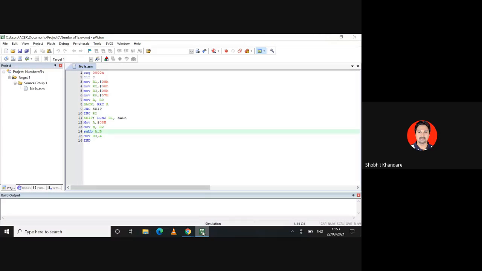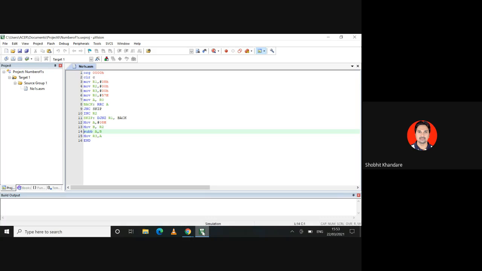Now whatever Siley has done, the same thing we will implement. I think the logic remains the same. If I'm taking 5 numbers, every 2 numbers will be compared, so you can use CJNE. In both cases, whether I'm using CJNE or SUBB, I am going to monitor the carry flag.